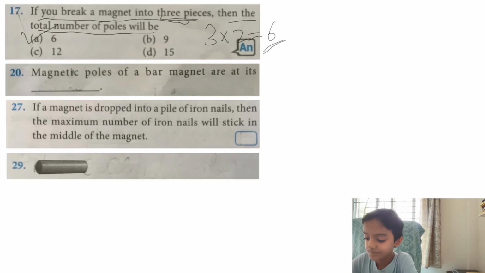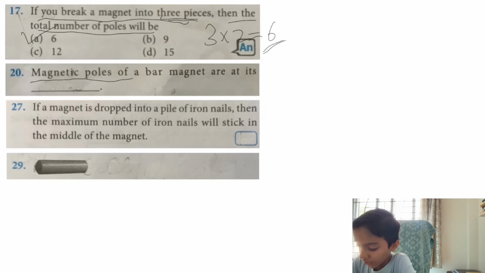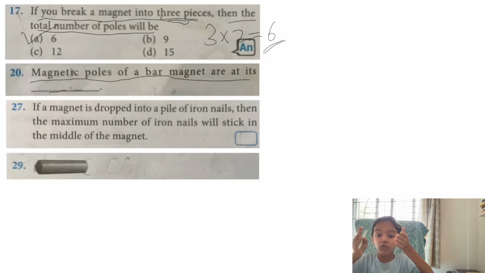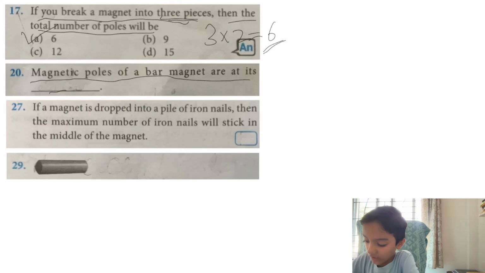Next question. Magnetic poles of a bar magnet are at its dash. Here they are saying the magnetic poles of a bar magnet, or any magnet you can consider in general, are at where? They are at their ends, not in the middle. You can say this is a bar magnet. Here is one pole and here is one pole, because these both are ends of the bar magnet. So the answer of this question is ends.